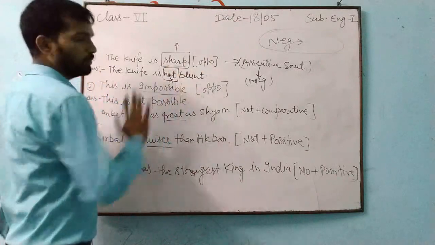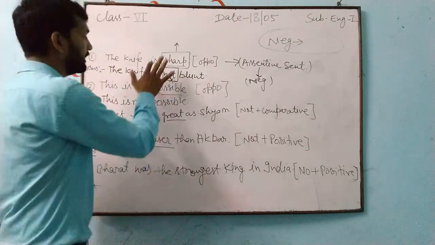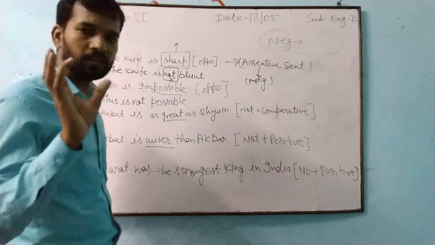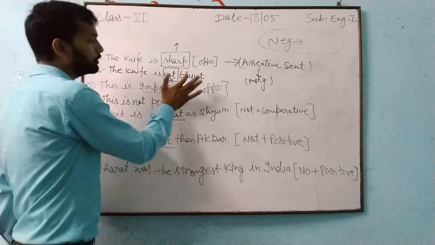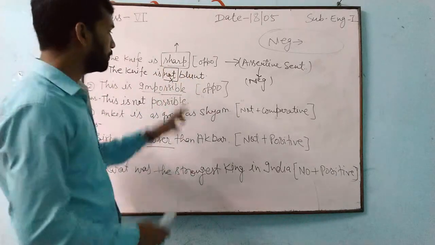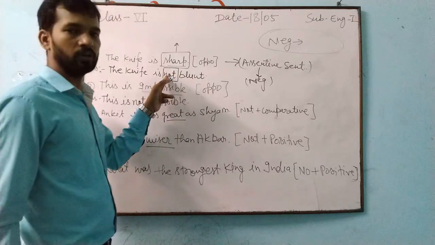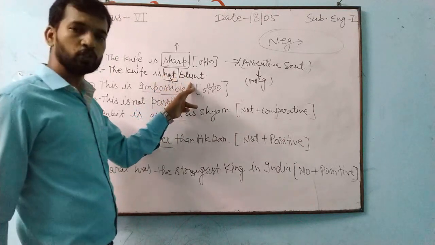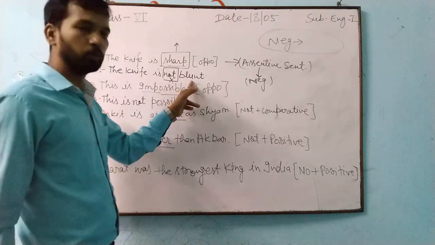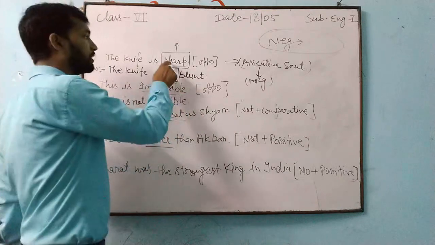On the top you are watching: the knife is sharp. Are you getting any not here? You are not getting negation. That is why first of all we will remove this. And now this blunt I have written. When you remove this not, you also have to change this one, meaning you have to write the opposite of that. So the opposite of blunt changes into what? Sharp.